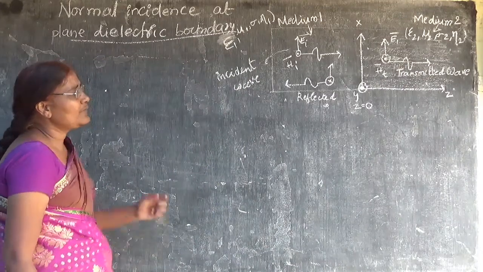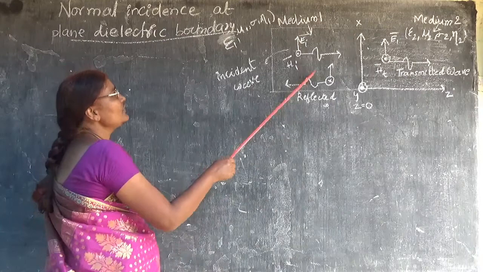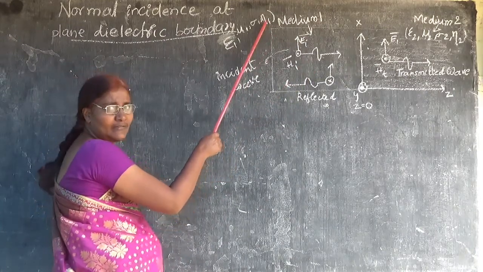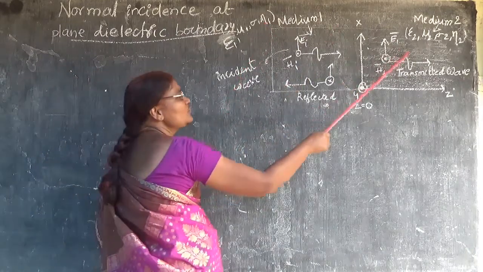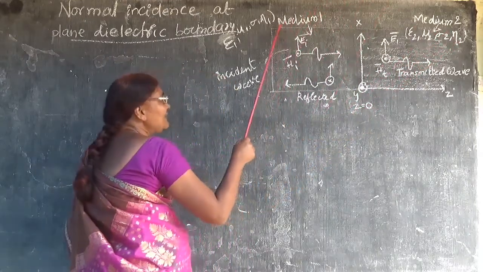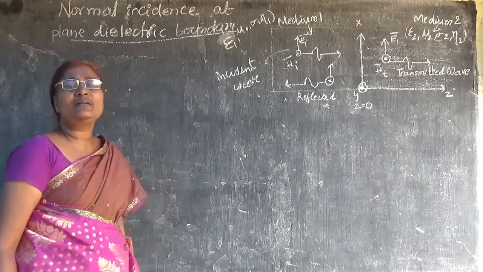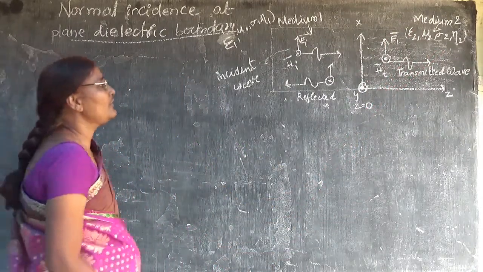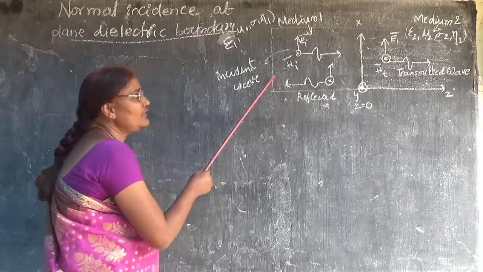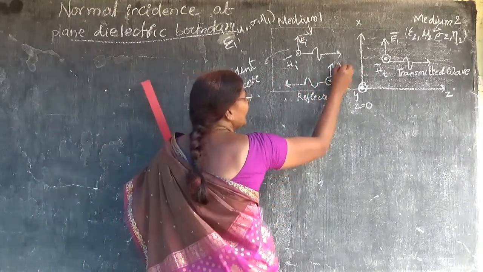Here we can observe one thing, that medium 1 is with the impedance of eta 1, and medium 2 is with the impedance of eta 2. When eta 1 is not equal to eta 2, then there will be a chance of reflection of the wave.